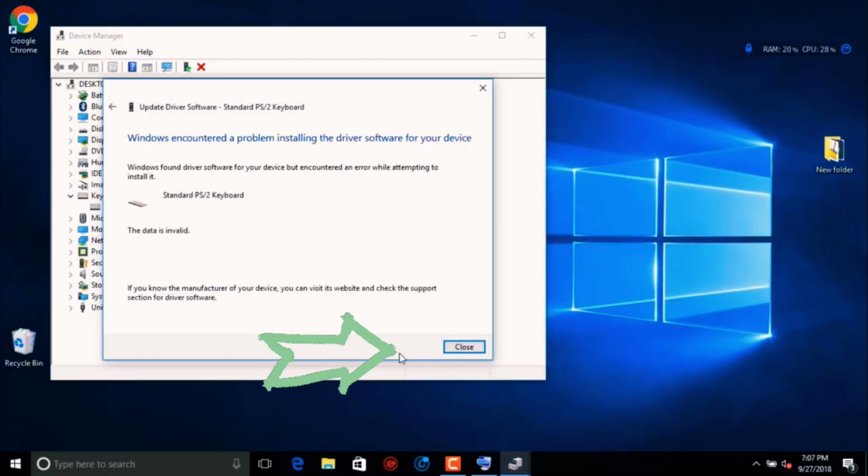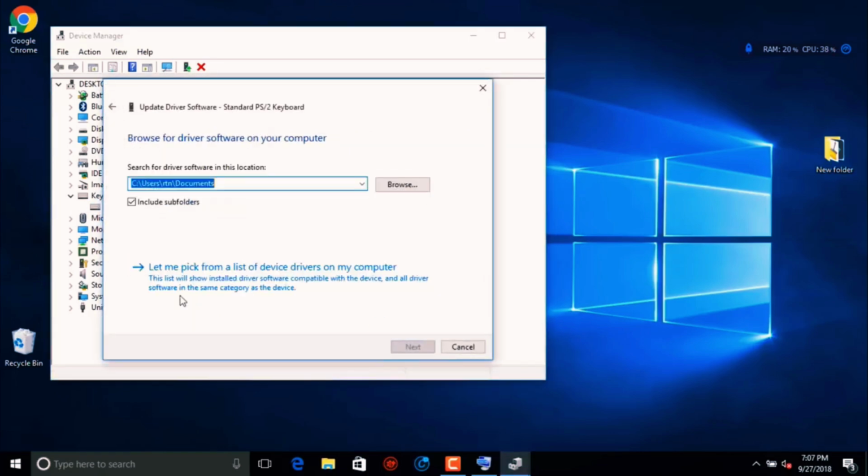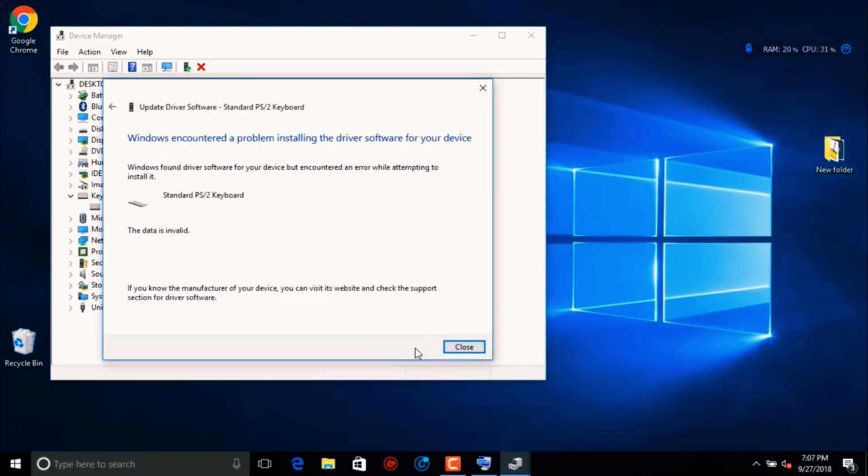Click on Next. And here you should receive a message that the driver was successfully installed. But in my case, I'm facing an error because I'm already using the latest version of the keyboard driver. So I tried again, but I'm still facing this error. In your case, everything should be working fine.